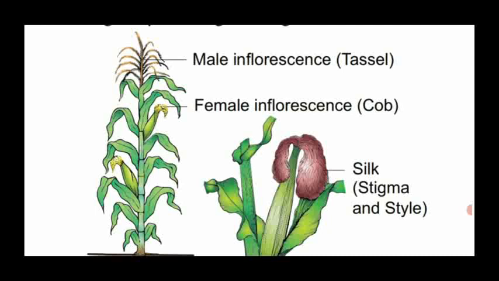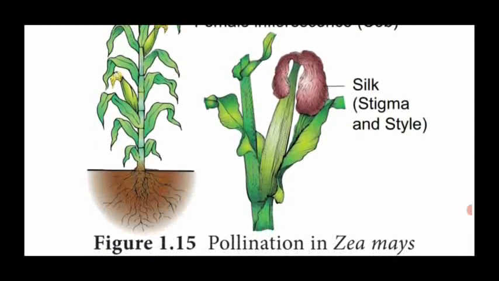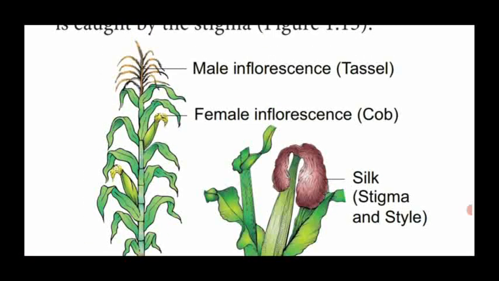That is the pollination taken place by wind in Zea mays, the maize plant. Dear students, pollination in Zea mays is a very important 5-mark question. Once again, I am repeating the answer. Pollination by wind takes place in the maize plant, Zea mays.